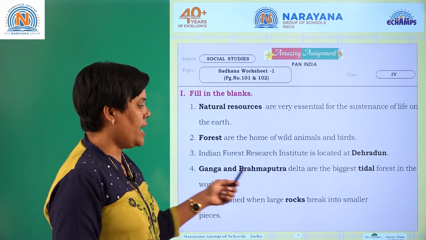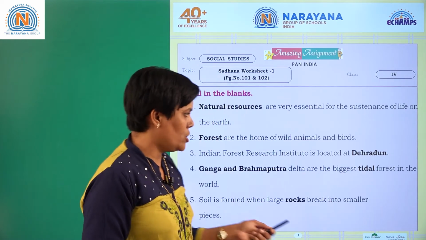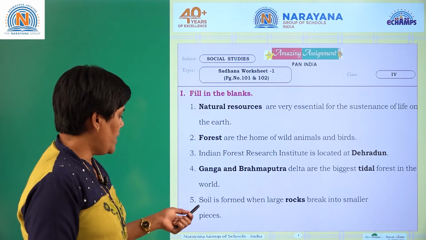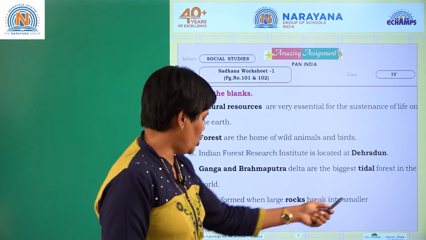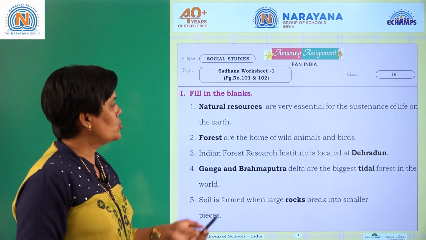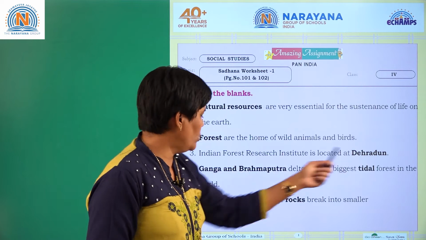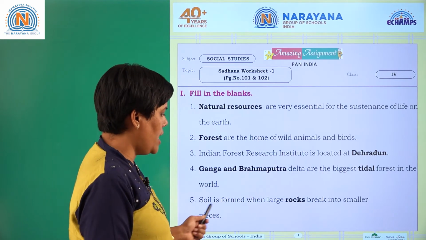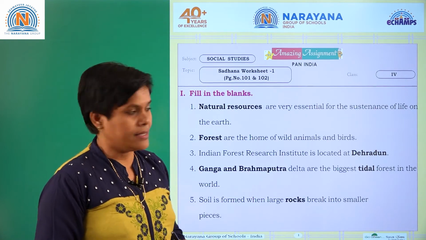Next, the Indian Forest Research Institute is located at Dehradun. The Ganga and Brahmaputra delta are the biggest tidal forest in the world. Soil is formed when large rocks break into smaller pieces. So here: natural resources, forest, Dehradun, Ganga and Brahmaputra, rocks. These are the words which complete the sentences.